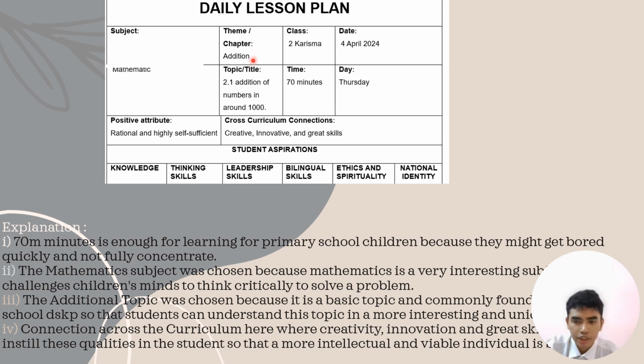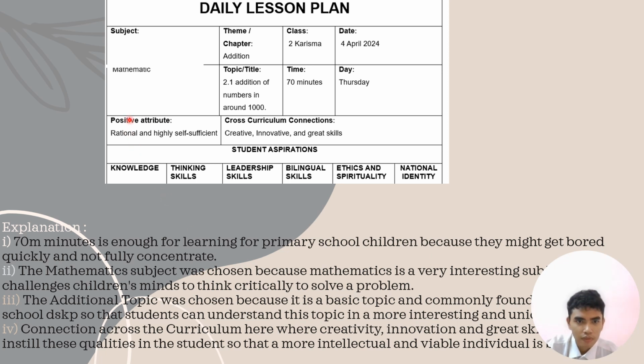We're going to learn about addition because it's easy for primary school students to learn. Here we have the topic, 2.1 Addition of Numbers up to 1000. The class I picked is Two Charisma, for 70 minutes. Seventy minutes is enough for primary school children because they might get bored quickly and not fully concentrate, since kids can get distracted easily.